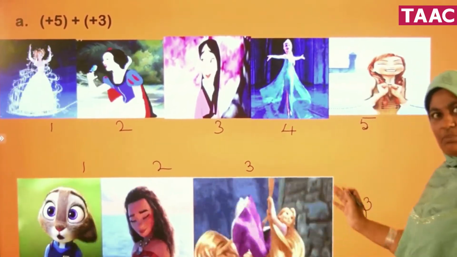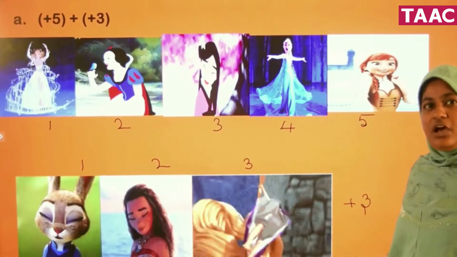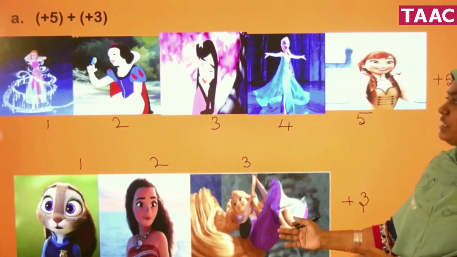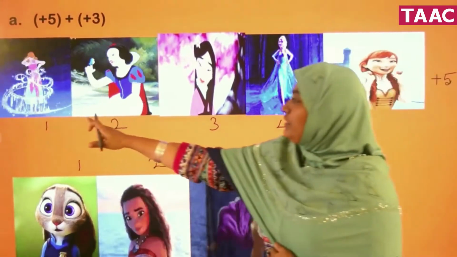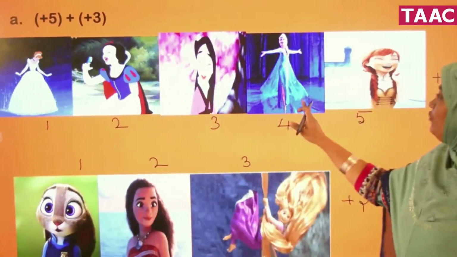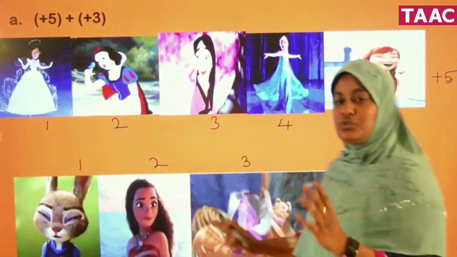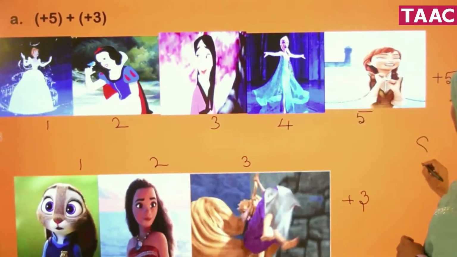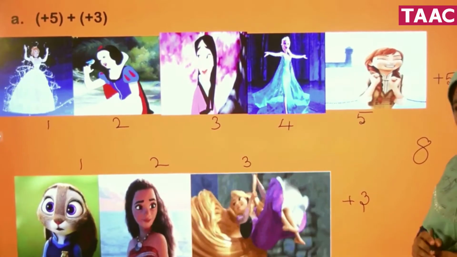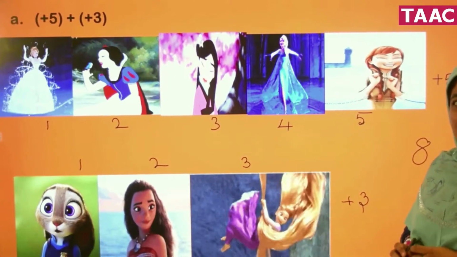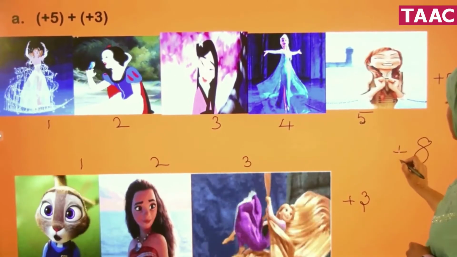See here, this is a battlefield. In this battlefield, how many people do you see? Count 1, 2, 3, 4, 5, 6, 7, 8. So, totally you have 8 persons. Since they are heroines, which sign do you have to use? You have to use the plus sign.